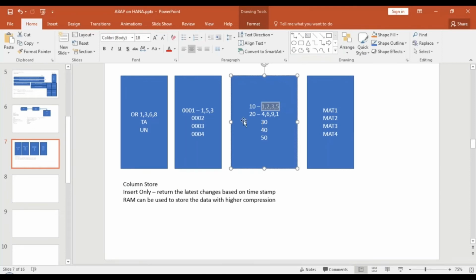So your storage is being optimized, your backup management, or basically your change management, has been optimized, your compression can be improved, your speed increases because the data is stored in the RAM. You can also have aggregations calculated on the fly.